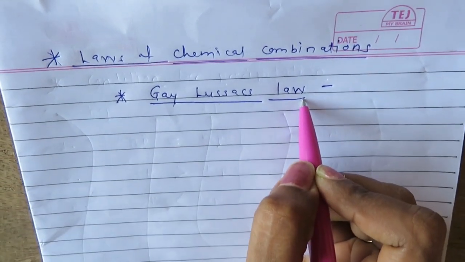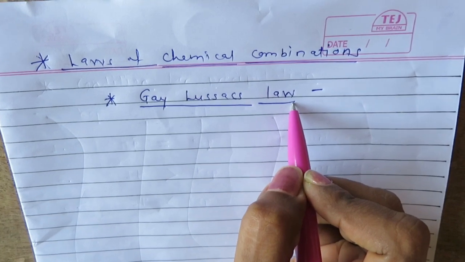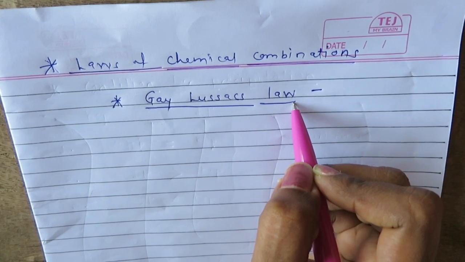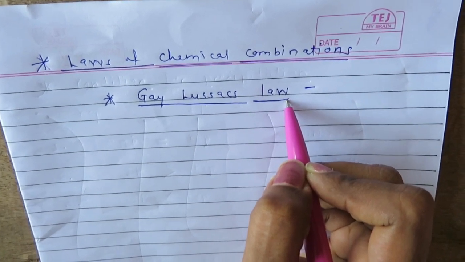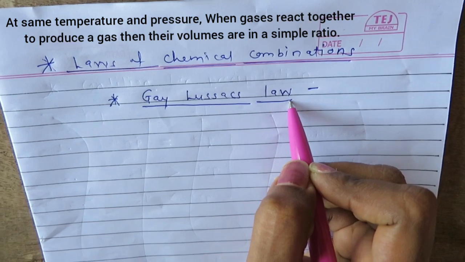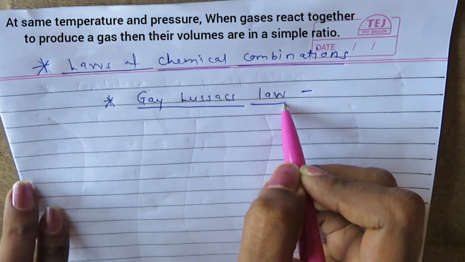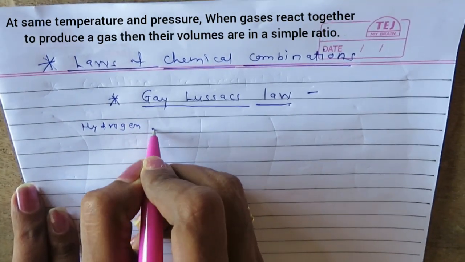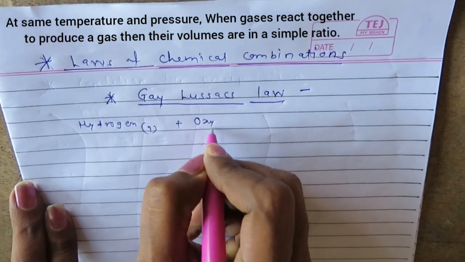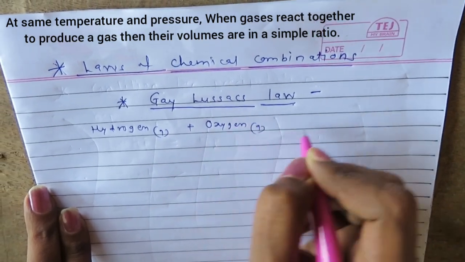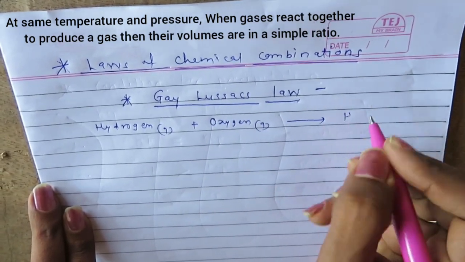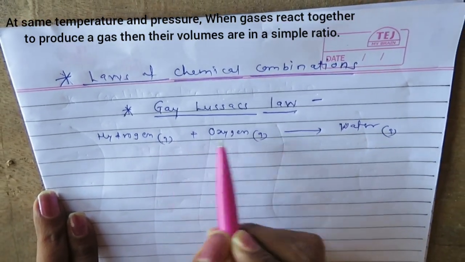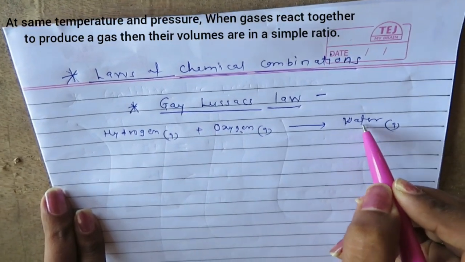So we will first see what is the statement for Gay-Lussac's law. Gay-Lussac's law states that when gases react together to form a gaseous product under identical conditions of temperature and pressure, then they combine in a simplest ratio. So for that we will take an example, that if hydrogen gas combines with oxygen gas, produces water in gaseous form. So this is the reaction where gases react together to produce a gas.